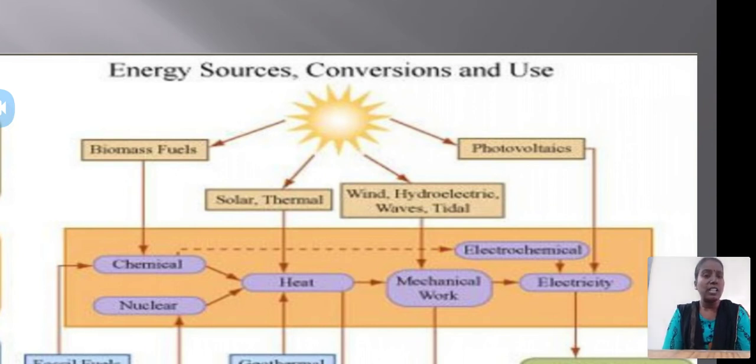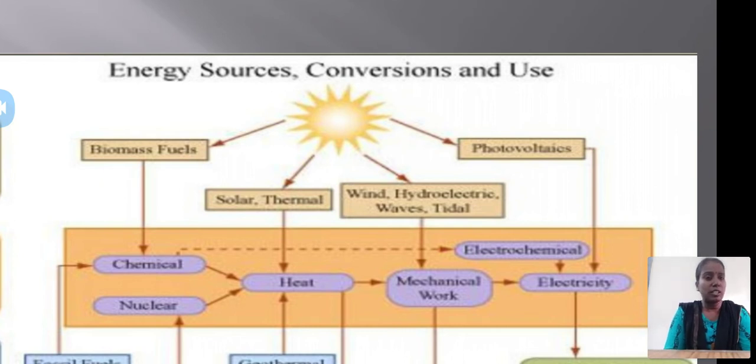Biomass fuels. What is biomass fuels? The plants, the living organisms, any type of animals or bacteria or algae or fungus or human waste, dead human beings, when they are kept on the earth, after millions of years they decompose into the soil and some energy is created.